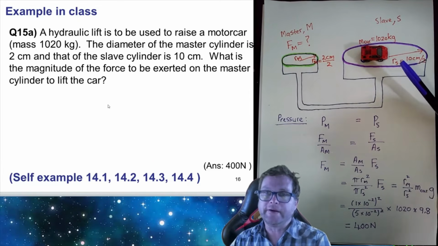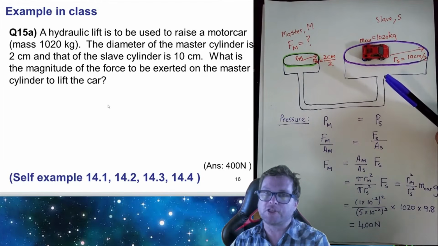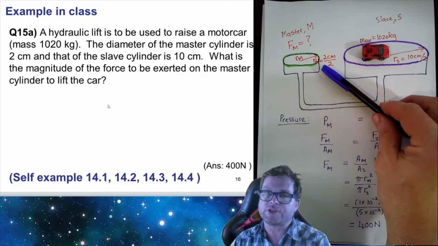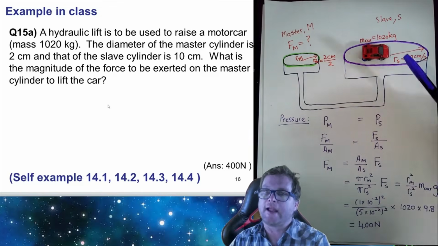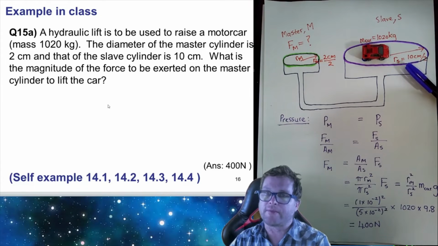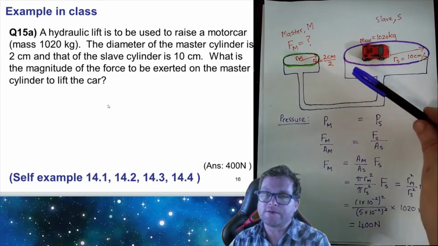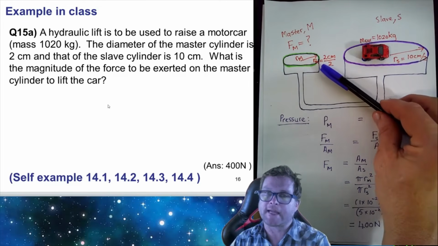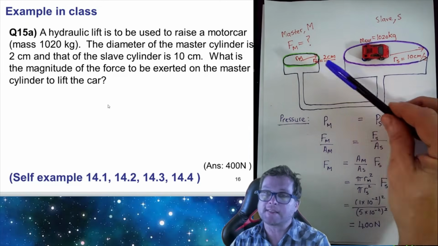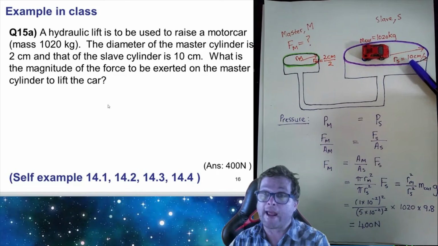In engineering, they often use the terminology master to refer to the smaller cylinder and slave to refer to the bigger cylinder. The reason for that is that whatever happens at the smaller cylinder is going to dictate what happens on the right hand side at the bigger cylinder.